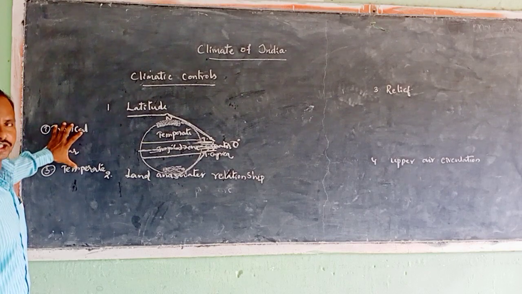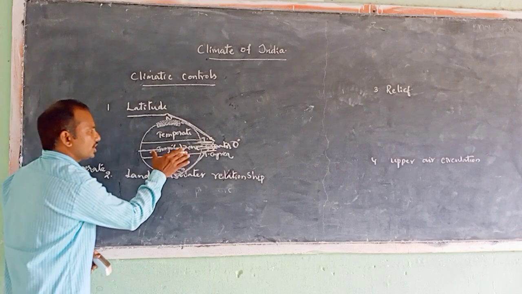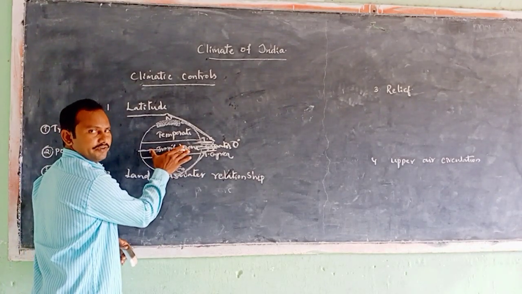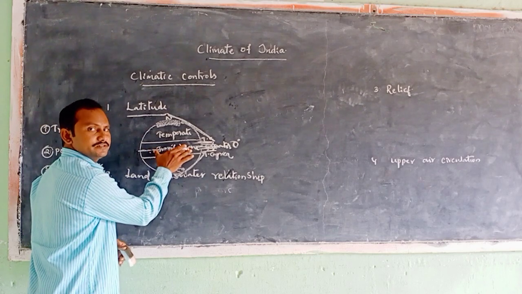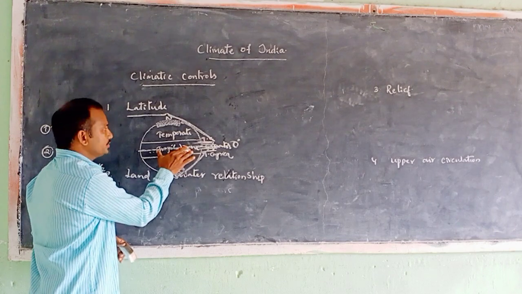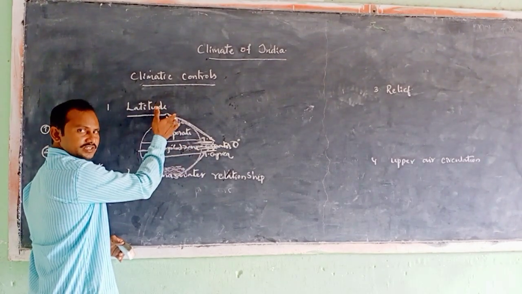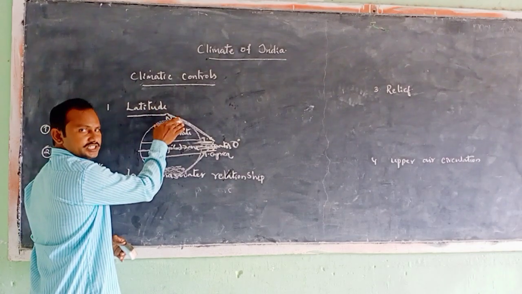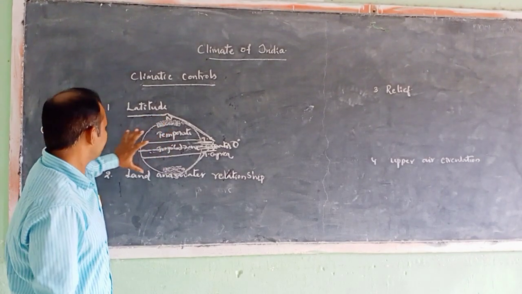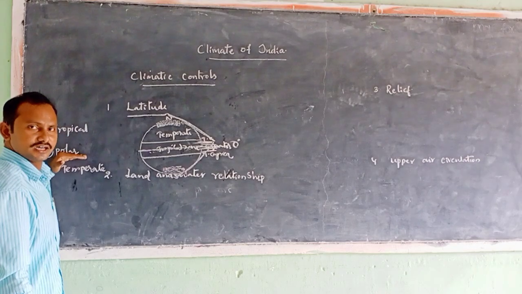So based upon latitude, the climate changes. For example, the places located in the tropical zone, especially Indonesia and Ecuador, receive higher insolation. That's why these places are very hot. But look at Japan, Russia and Canada, these places are in the polar zone. That's why these places receive cool temperature. That is the difference between the tropical zone and the polar zone.